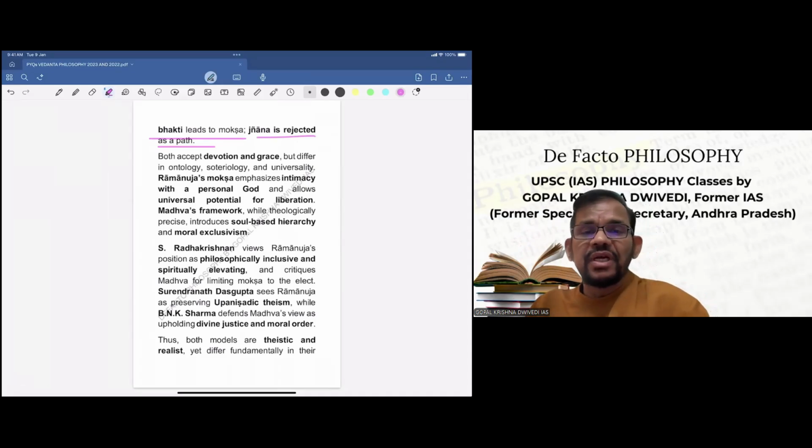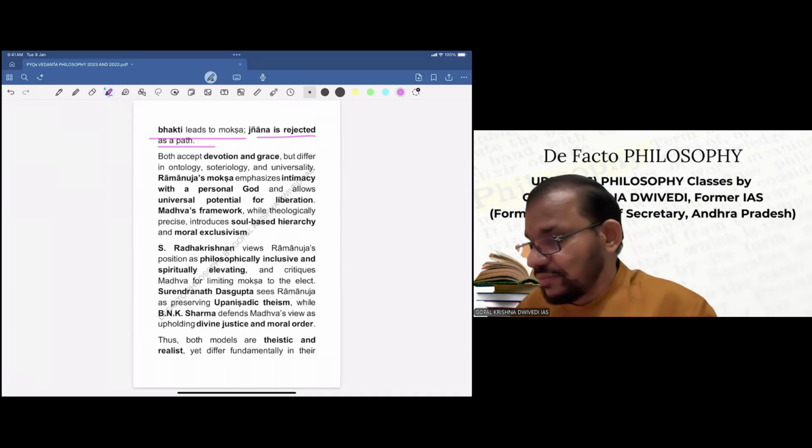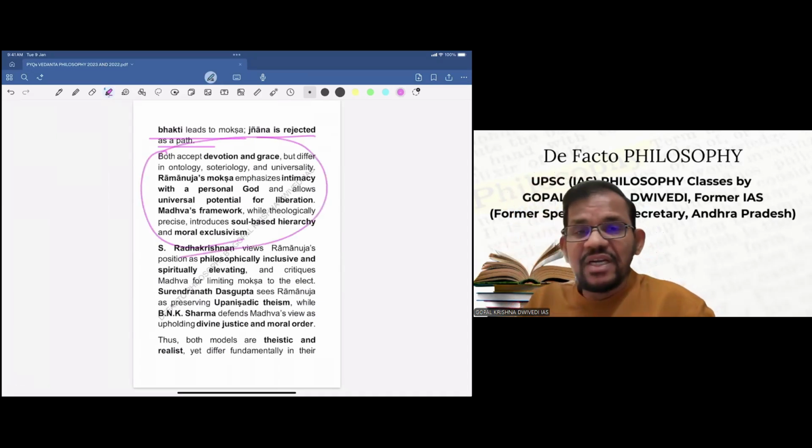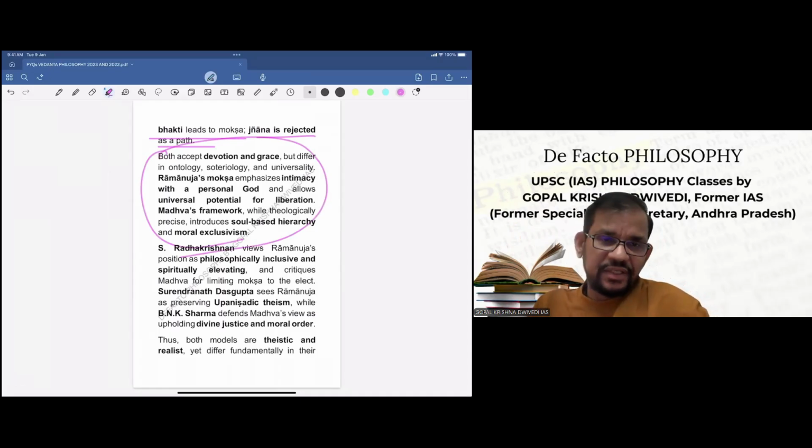Both accept devotion and grace but differ in ontology, soteriology, and universality. Ramanuja's moksha emphasizes intimacy with a personal God and allows universal potential for liberation. Madhava's framework, while theologically precise, introduces soul-based hierarchy and moral exclusivism. So this is the sum and substance of the difference between the two philosophers, or two philosophies, you can say.